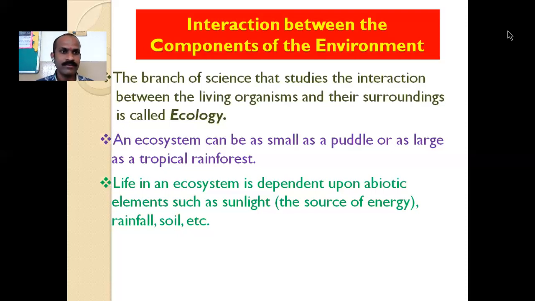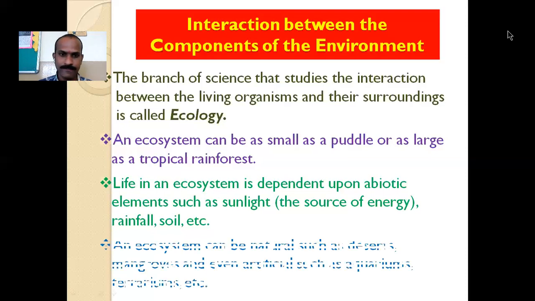With the help of sunlight we get energy. With the help of rainfall, that is the physical factor of environment, we get water. Soil and the organisms present in the soil make the land fertile. The agricultural produce is made with the help of soil. It means all life in the environment is dependent on the abiotic elements of the environment.